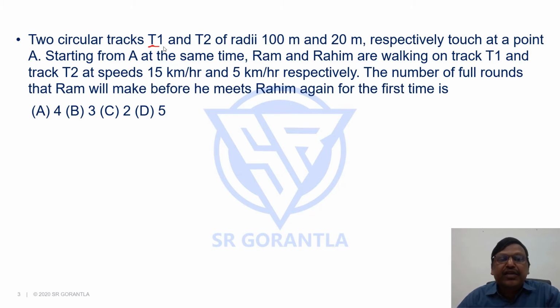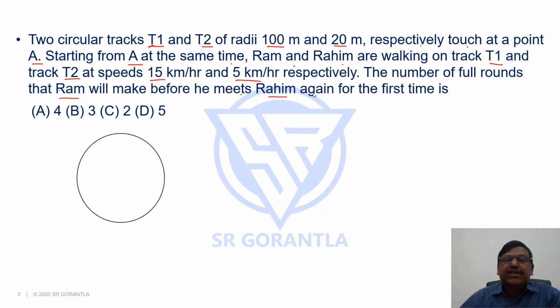Two circular tracks T1 and T2 of radius 100 meters and 20 meters respectively touch at a point A. Starting from A at the same time, Ram and Rahim are walking on track T1 and track T2 at speeds of 15 km per hour and 5 km per hour respectively. The number of full rounds that Ram will make before he meets Rahim again for the first time is.